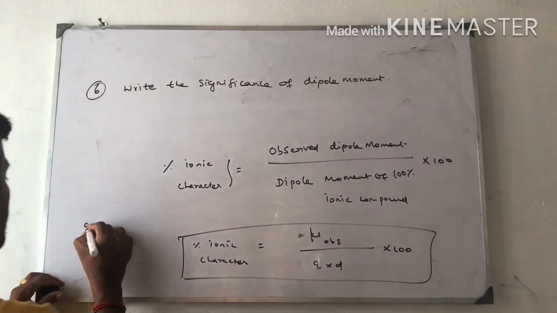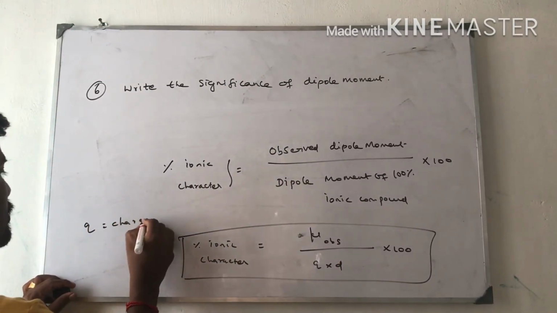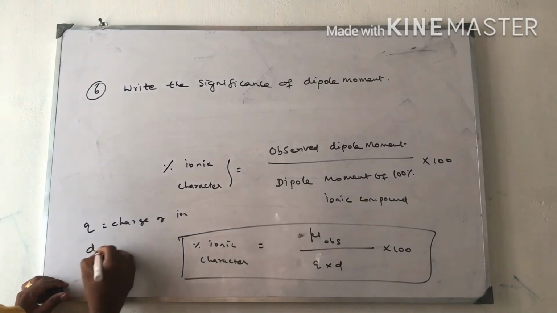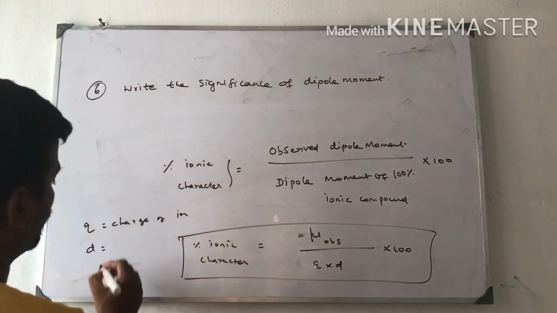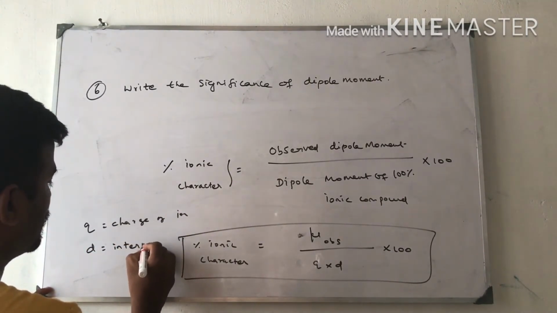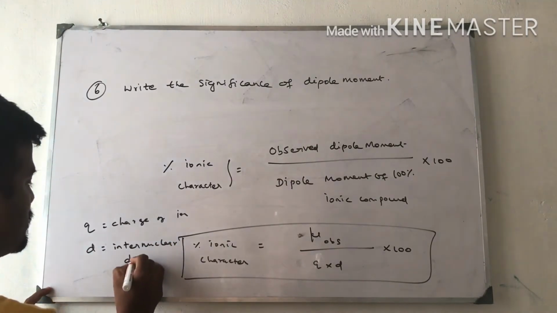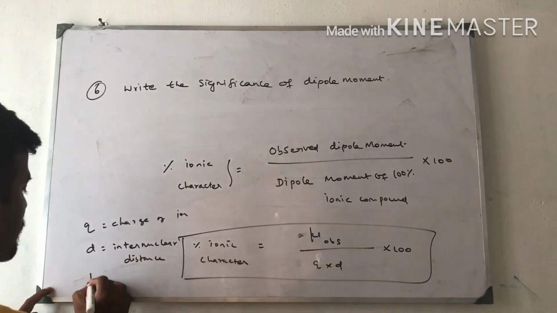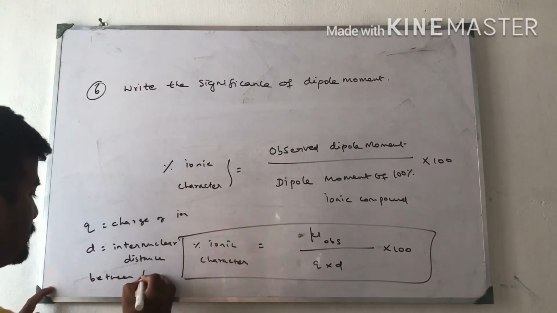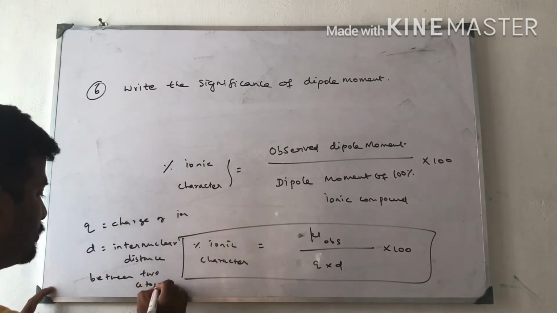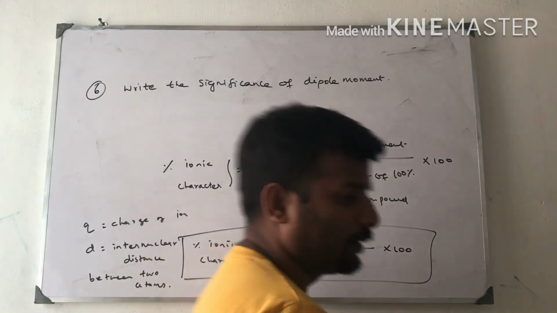Q means charge, the charge of the ion. D is distance, the internuclear distance between the two atoms. So this is the answer of the third one.